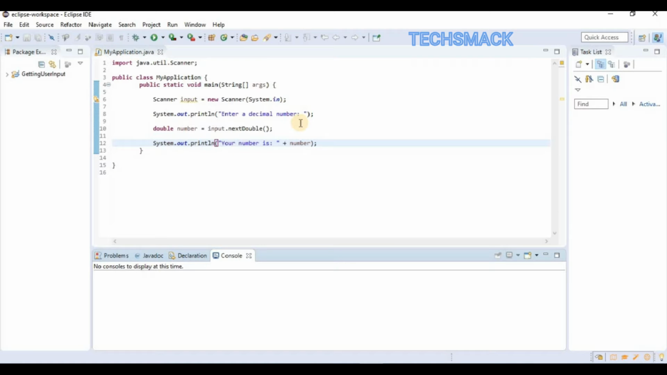Hello and welcome back to this Java course. Today we'll go through single line and multi-line comments in Java. We'll go through variable scope and we'll also look at do-while loops.